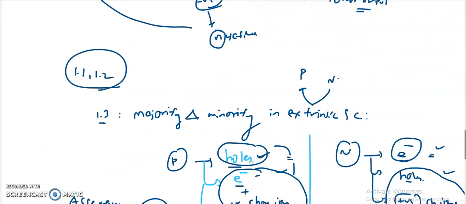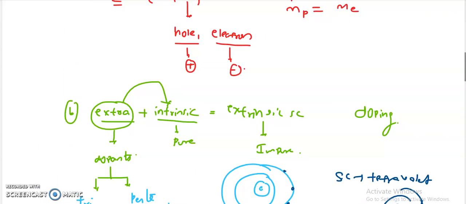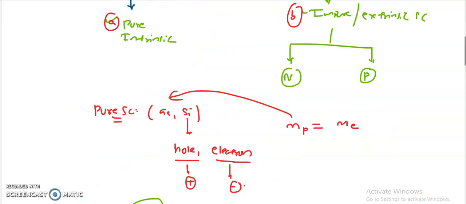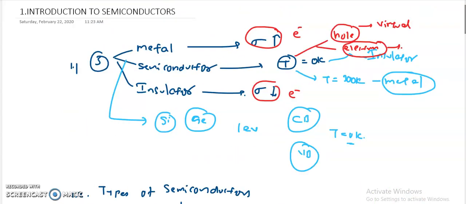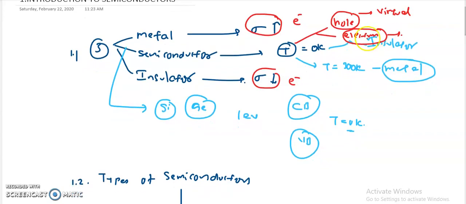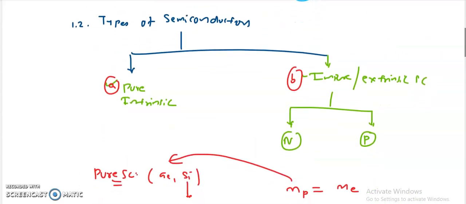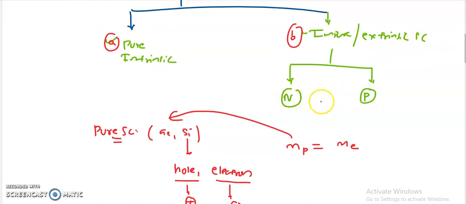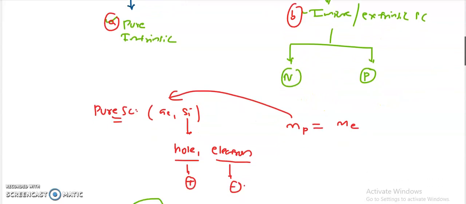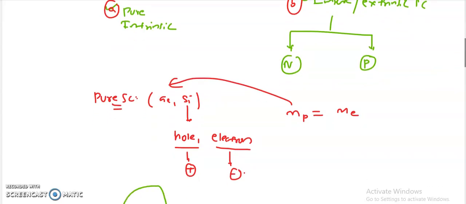So that is the complete first unit, the introduction to semiconductors. The conclusion is, first, you have to understand the different types of materials: conductivity is high in metals and least in insulators, and the conductivity in a semiconductor depends upon external conditions like temperature and the voltage we apply. The second topic is the types of semiconductors. These are divided into two types, intrinsic and extrinsic, and extrinsic is again divided into n-type and p-type. The intrinsic semiconductor is a pure one without any other atoms in it.